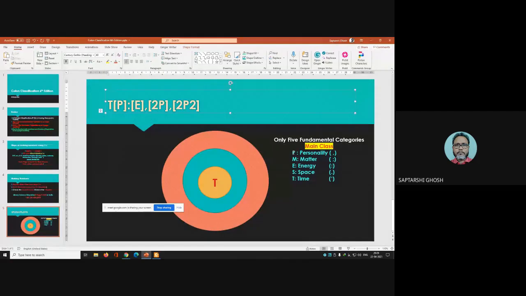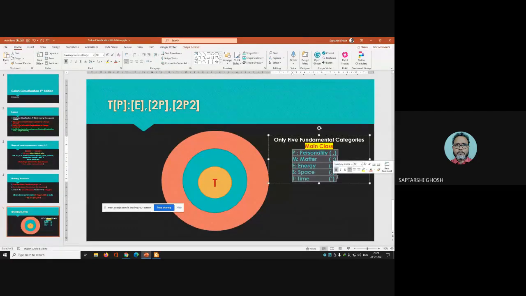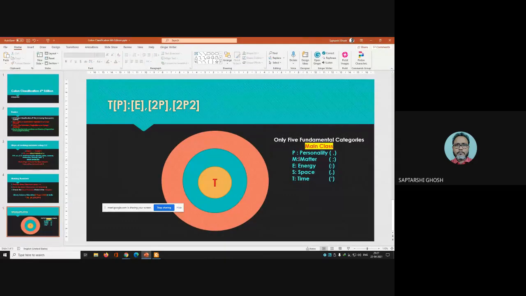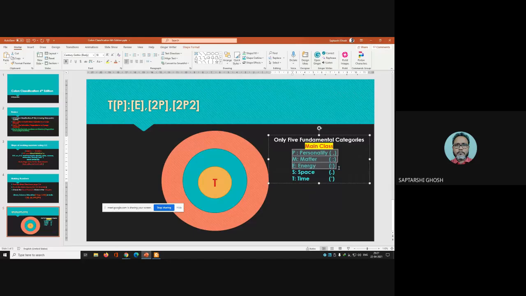So in any class, whenever you see the facet formula, you will see that in all the facet formulas only P, M, and E are given. Only these three things are given, but space and time are not given in the facet formula. You have to insert space and time on your own. There is no necessity to find them in the facet formula, nor can you say that because it is not given in the facet formula, I didn't use it. You cannot say like that. So space and time, you have to use on your own.